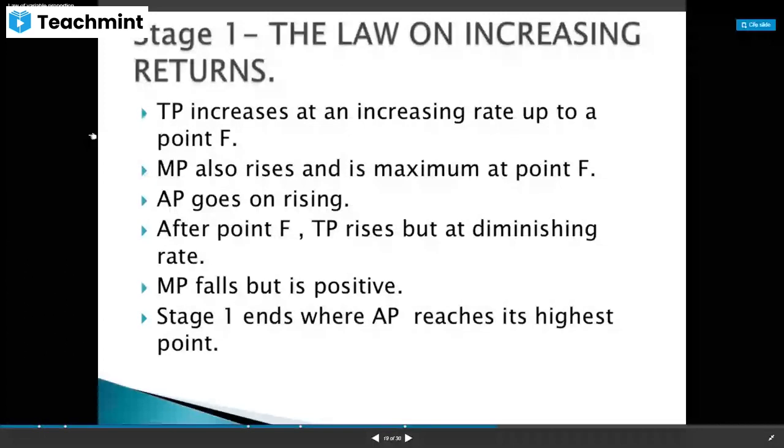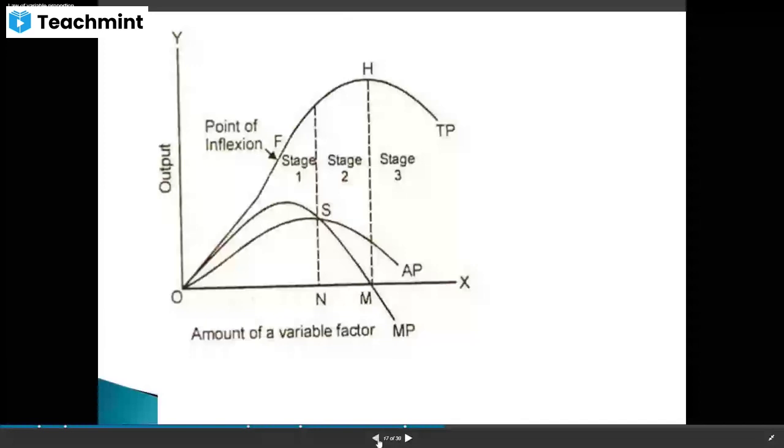So the law of increasing returns. Here TP increases at an increasing rate up to a point F. I have already explained this. So TP is increasing up to F at an increasing rate, and after F up to H it is increasing at a decreasing rate, and at H it is maximum, and afterwards it is decreasing.